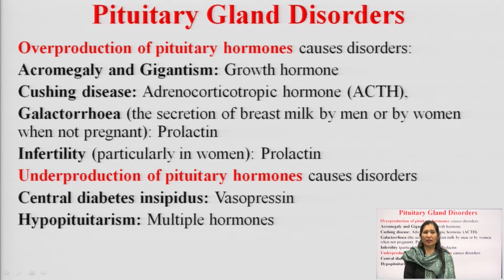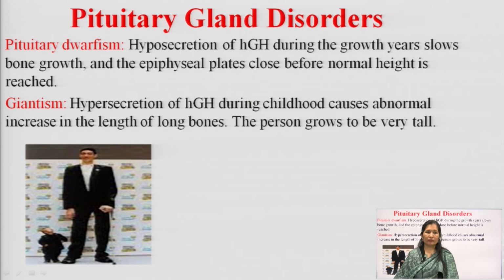So, these were the overproduction of pituitary hormones disorders, and underproduction causes disorders like central diabetes insipidus, which is because of a decrease in the level of the vasopressin hormone, that is antidiuretic hormone. This we have already discussed. Hypopituitarism is because of a reduction in the levels of various pituitary hormones. So, we will discuss one by one in detail. Pituitary dwarfism occurs because of hyposecretion of human growth hormone during the growth years.